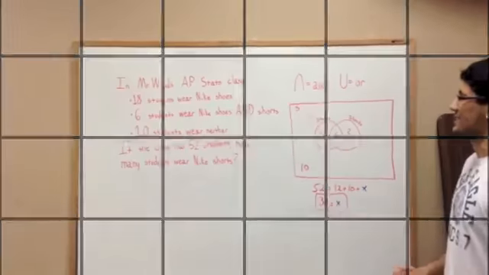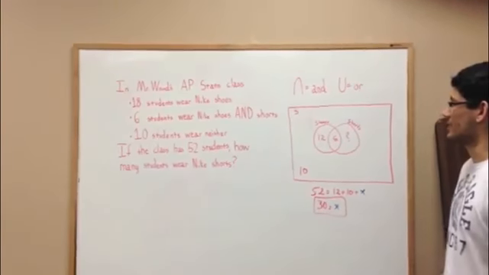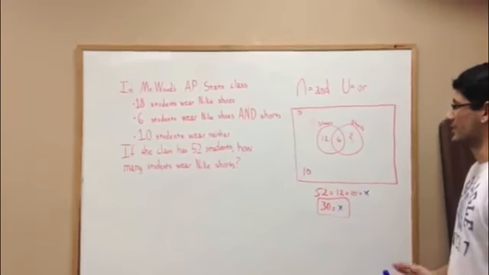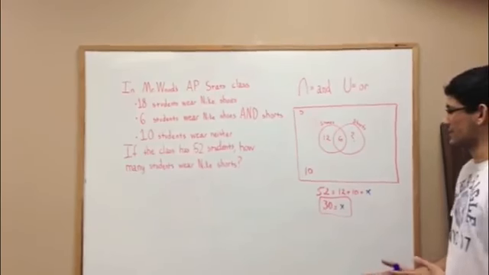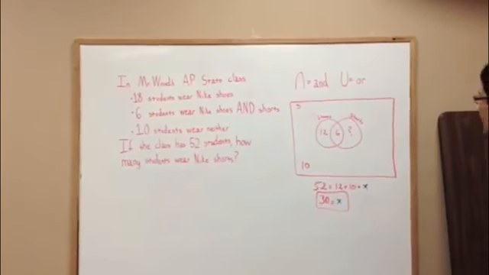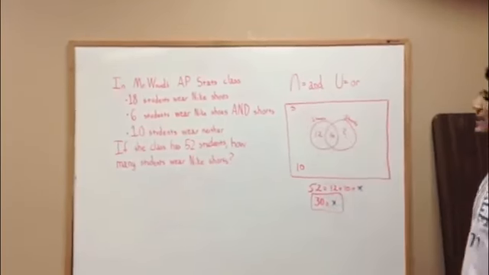AP Stats class: 18 students wear Nike shoes, 6 students wear Nike shoes and shorts, 10 students wear neither. If the class has 52 students, how many students wear Nike shorts? Again, we have the notation ∩ equals "and" and ∪ equals "or."